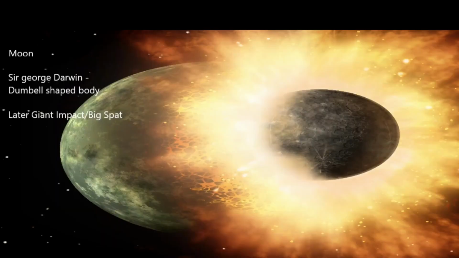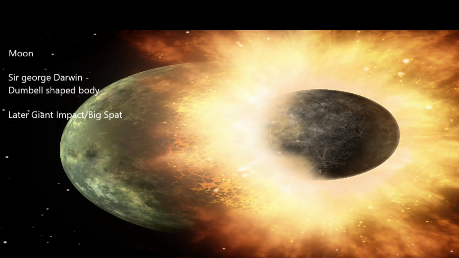Now we'll move towards another topic, the moon. The concept of the formation of the moon was given by early scientists, and the famous among them was Sir George Darwin. He said that the Earth and the moon were together, like a dumbbell-shaped body, rotating continuously. Then suddenly this dumbbell-shaped body broke off, and the body that broke off continued its rotation and later formed the moon. But the gap that it left from the parent body finally resulted in the formation of the Pacific Ocean.